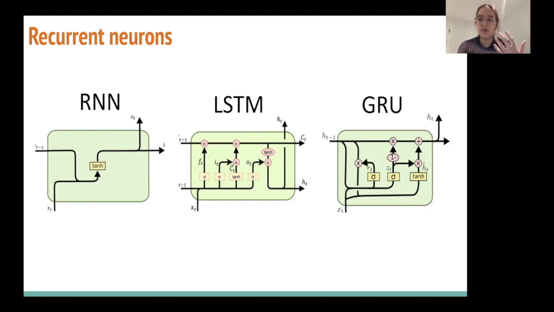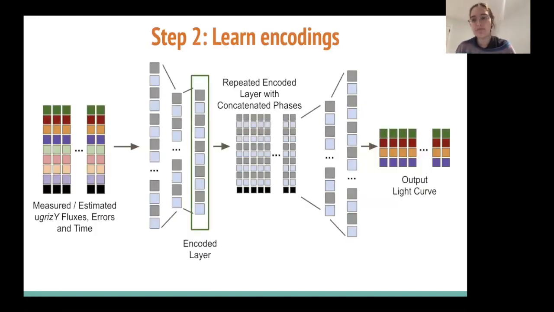Or there are slightly more advanced techniques. We use gated recurrent units in particular, where you combine previous observations and the current observation to understand what information I should forget versus remember in order to inform what the next decision looks like. Okay, so all of these neurons are recurrent.